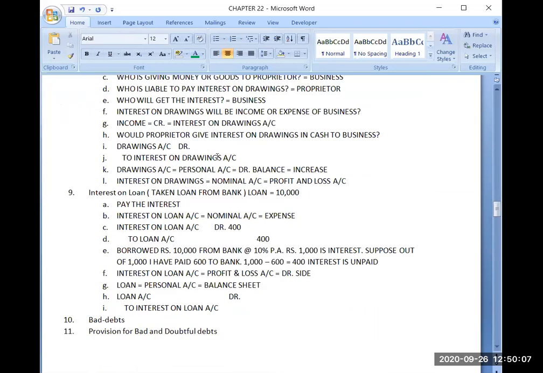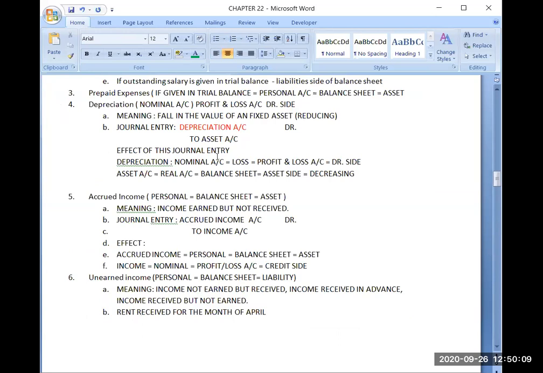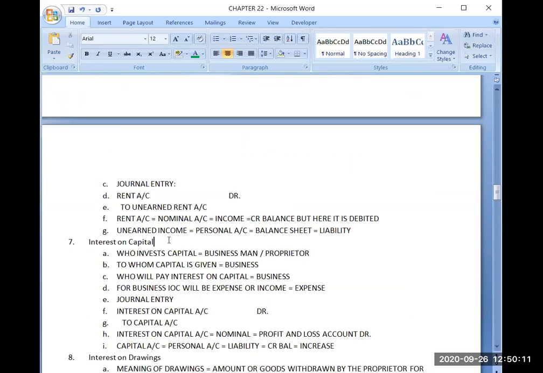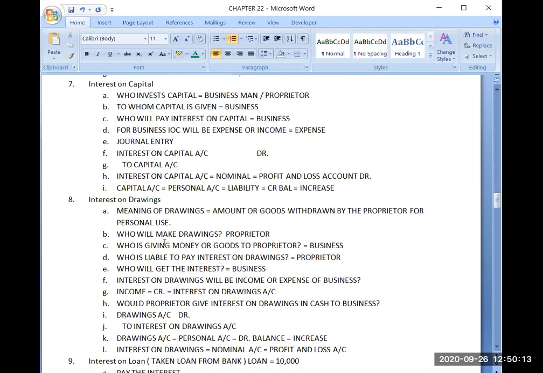Now, next is interest on capital. Interest on capital is what type of account? Very good. Yes, interest on capital is a nominal account. All of you know that it is a nominal account.